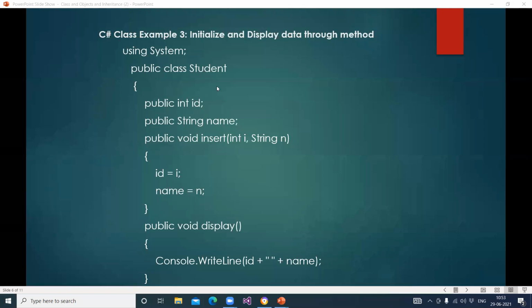In class, we can create the variables and we can create the methods. Function we can create. Okay, so here यहाँ पे क्या किया हुआ है? Two variables are declared and this is a method. Only method is declared. We will call this method in the main class through the object.